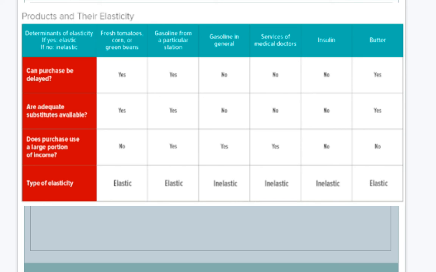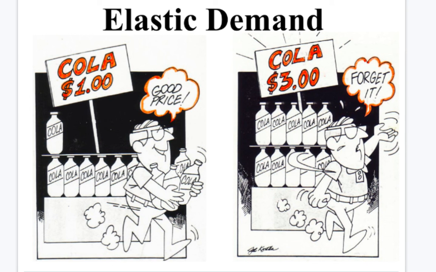So when we go through these questions, we're able to answer question by question and determine the dominant trait that makes it either elastic or inelastic. Can we put off that purchase for a little while, or do we need to make sure that we purchase it now? And again, we go back to the cartoon from the beginning. When the price is right, we could buy something if it's an elastic demand. If it's something that we cannot hold off on, like insulin or a medication, then it is inelastic, meaning that we're going to pay no matter what because we need that product to survive.